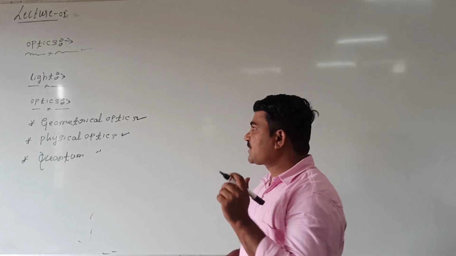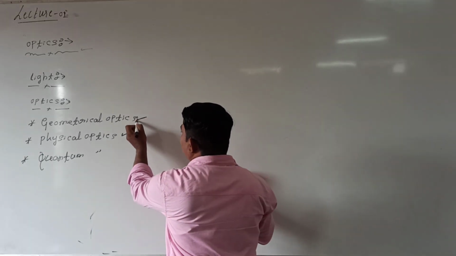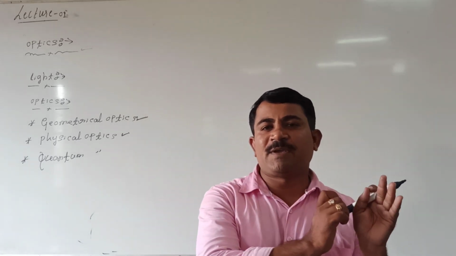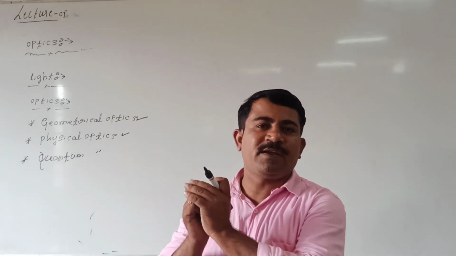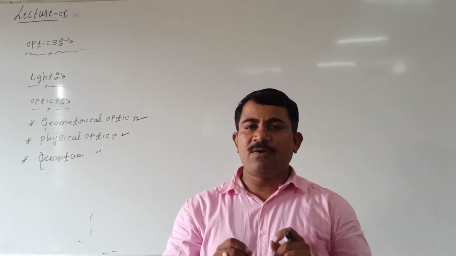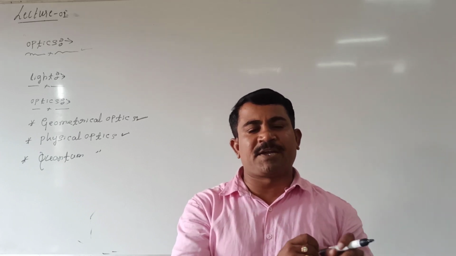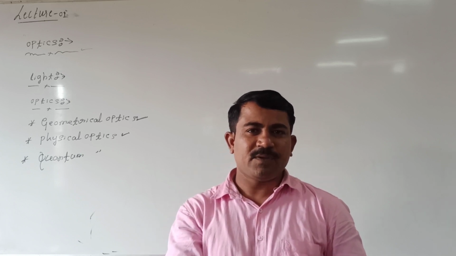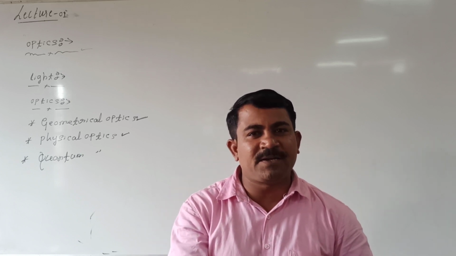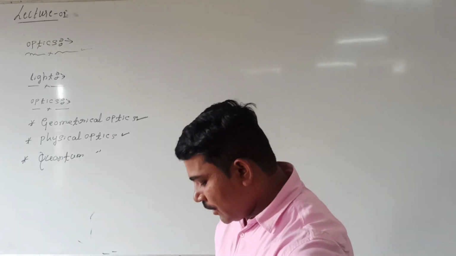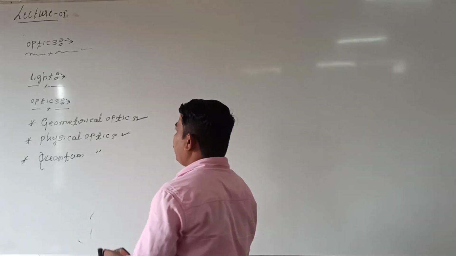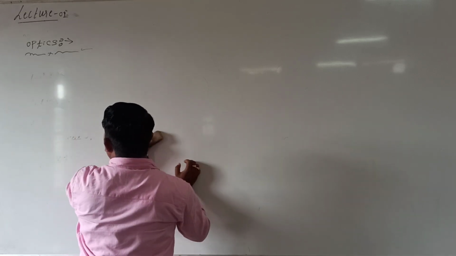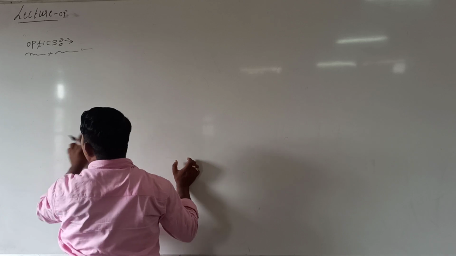See here, the sub branch of optics that we call ray optics. Mainly in ray optics, we are studying reflection of light and refraction of light. Now, in the first chapter, reflection of light, in detail we will study what is meant by reflection, how reflection is possible, and what the properties of reflection of light are. Our next concept is ray optics, and the first chapter is nothing but reflection of light.